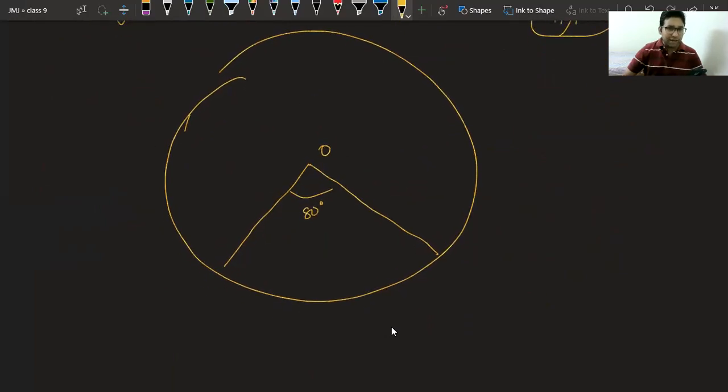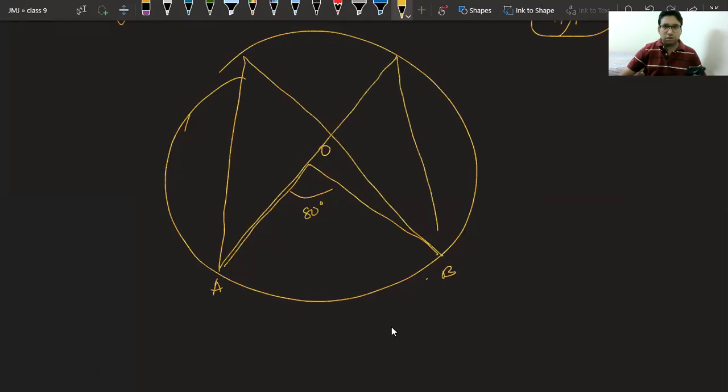Okay, now class, answer my question. If an arc AB is making an angle of 80 degree at the center, then tell me what is the measure of this angle X and this angle Y?